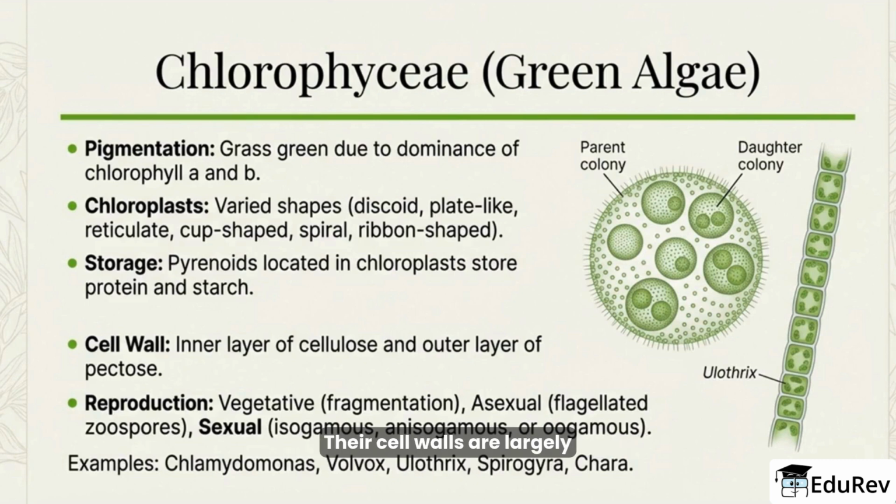Their cell walls are largely cellulose with pectose layers, and they reproduce by fragmentation, flagellated zoospores, or diverse sexual modes. Representative genera include Chlamydomonas, Volvox, Spirogyra, Ulothrix, and Chara.